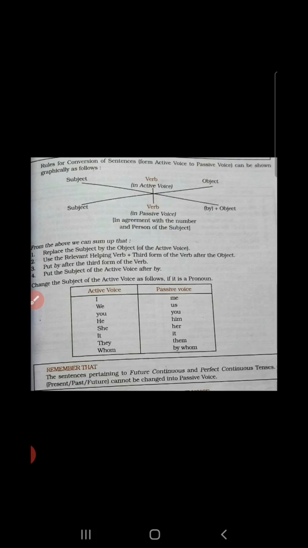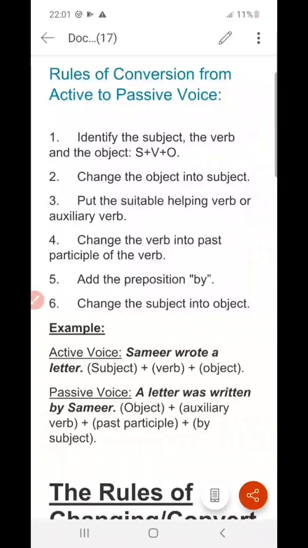And in case of expressing the passive voice, we have by plus object. So first we have to apply the subject, then the verb as it is, then we have to use by plus object.